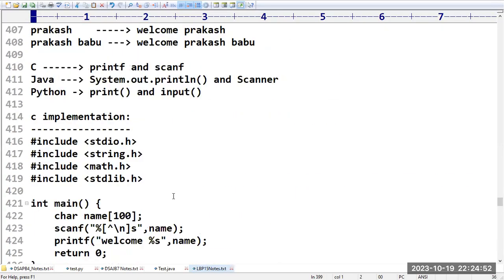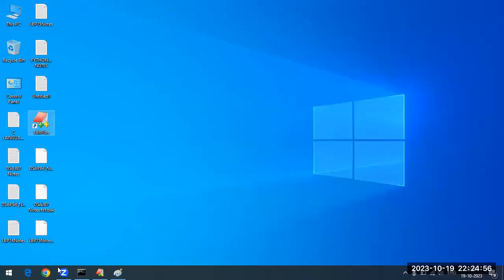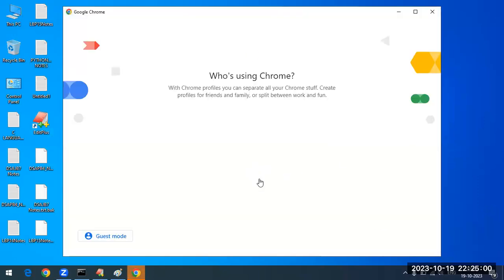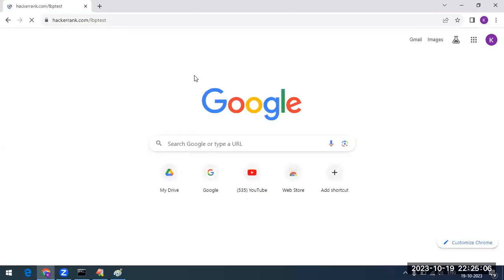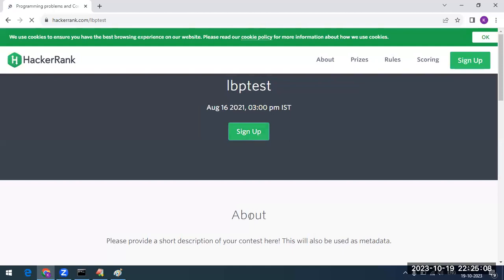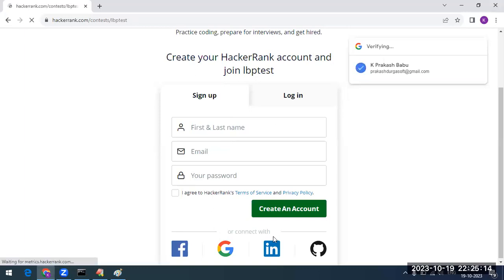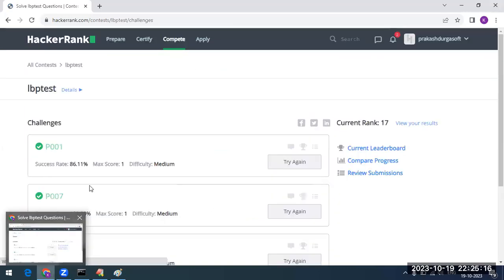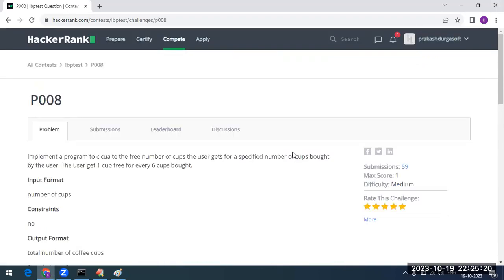So this is the HackerRank link, right? I am signing up and connecting with Google. Yes, program number 8. Let us solve this.